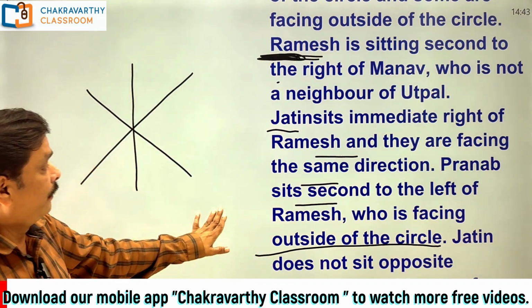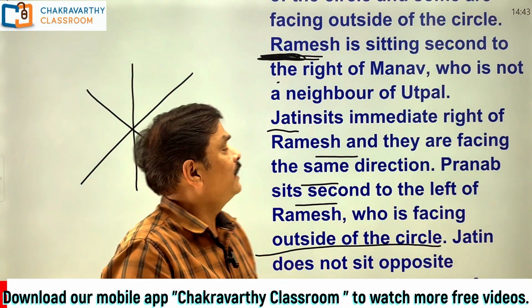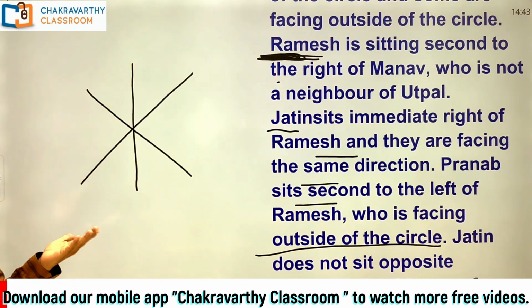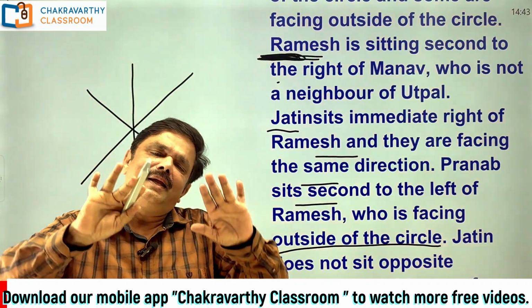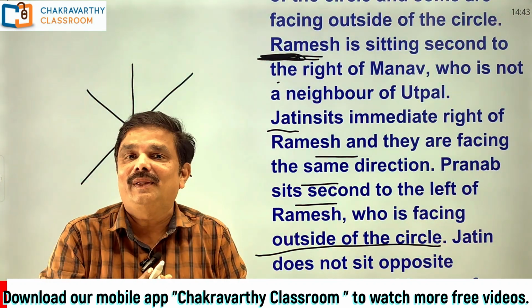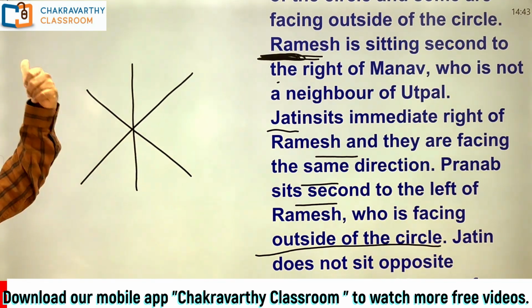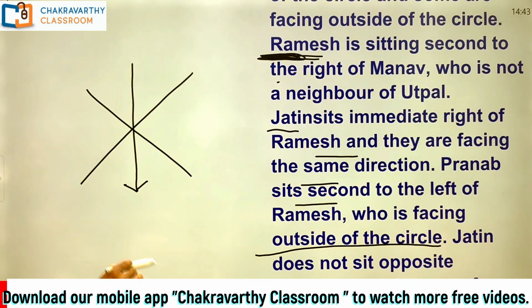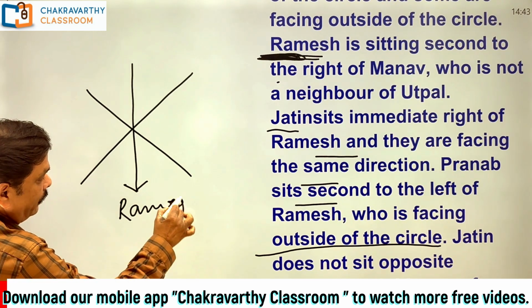What is that one here clearly? Pranab sits second to the left of Ramesh and Ramesh is facing outside the circle. Now you see, Ramesh is facing outside the circle. Where shall I take Ramesh? That's up to you. Total 6 places are vacant. Anyway, this is a circle. In any place you want, you can start with. Okay, I'll choose this position. That's up to you. Anyone you can take. Now here, this place is facing outside and I'm taking Ramesh here.